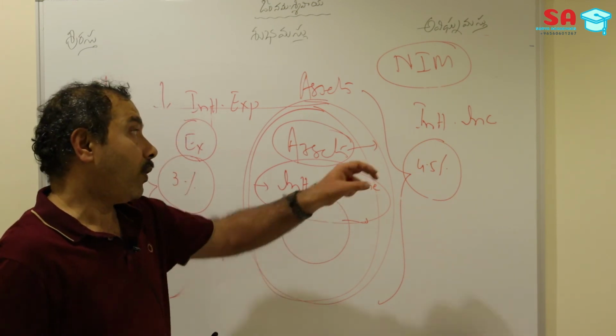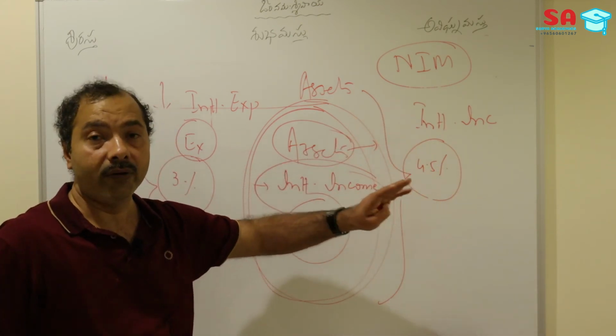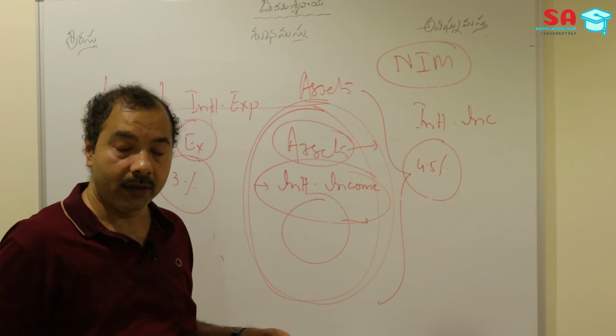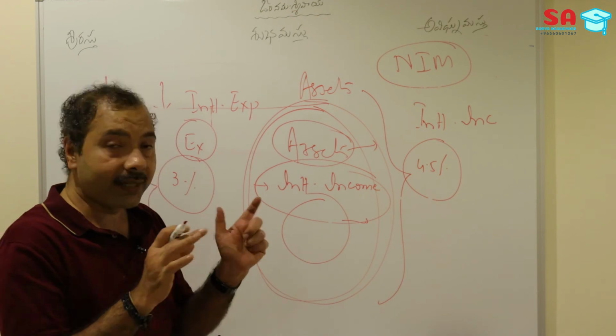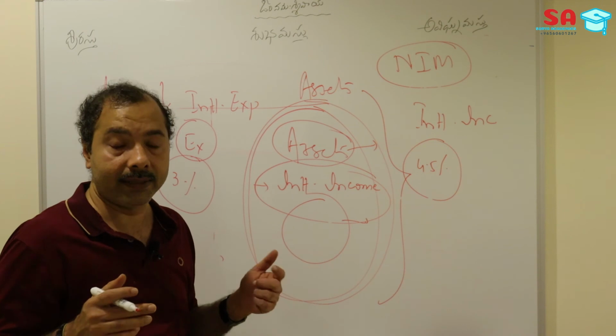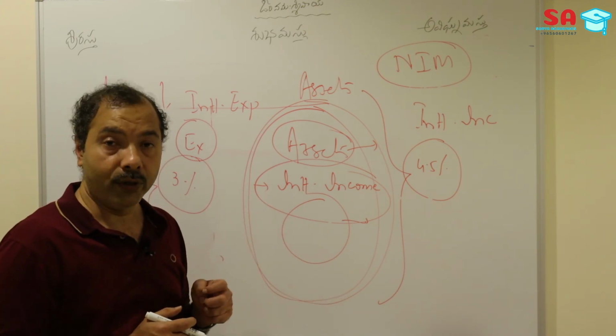So we have discussed what net interest margin is, we have discussed balance sheet items, off balance sheet items, and the spot transaction and forward transaction. Why we are covering all these things is that if you understand the concepts very well, it is very easy for you to understand banking risks. With this we are completing our second video session.